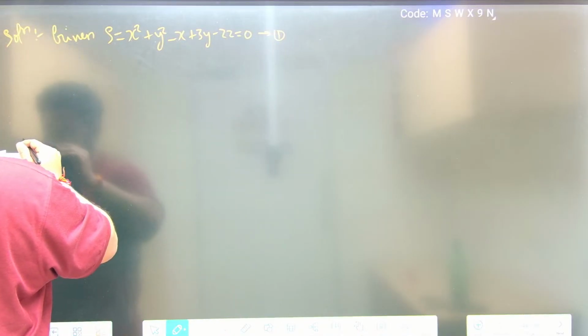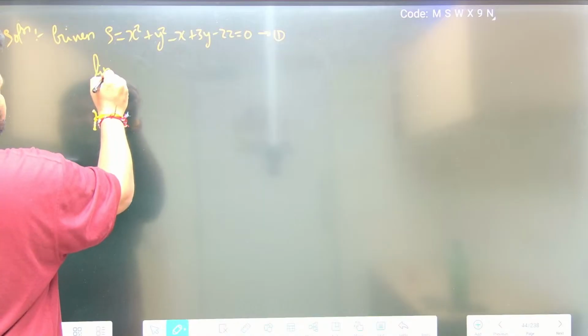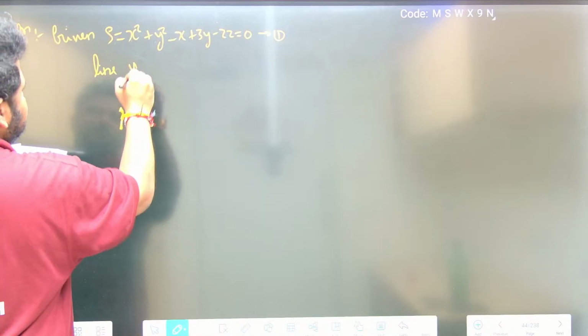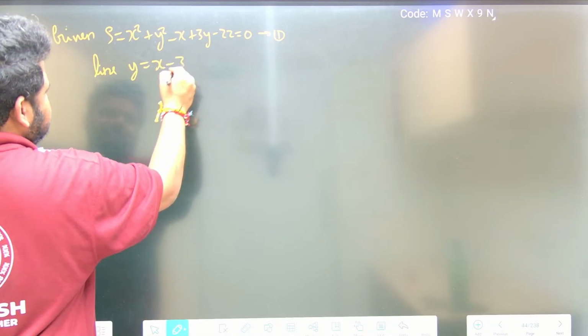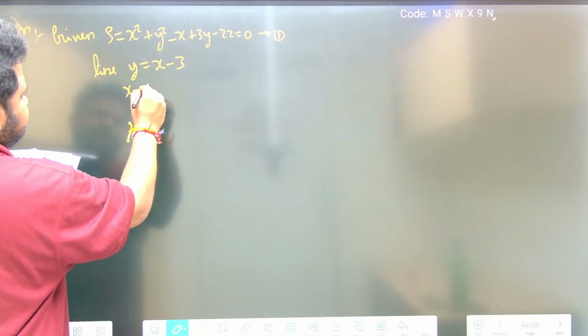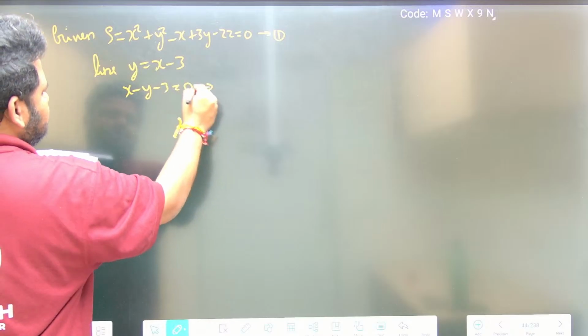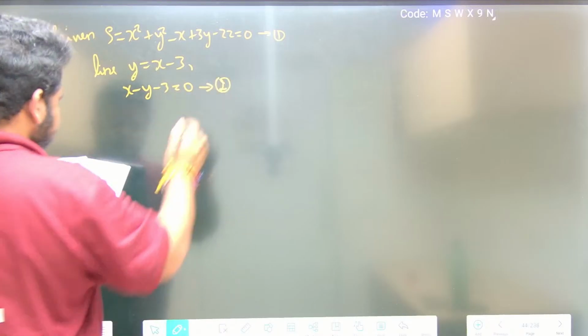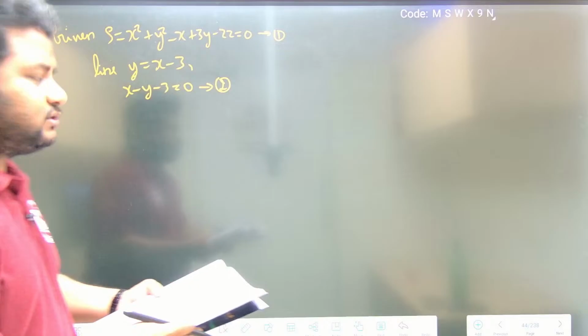They have given a line. And the line is given as y is equal to x minus 3. This I can write as, if I send y that side, x minus y minus 3 is equal to 0. I can write it as equation 2.